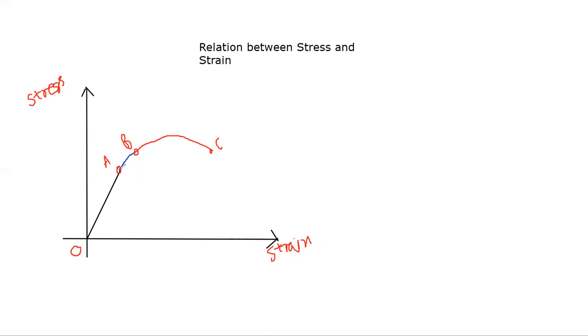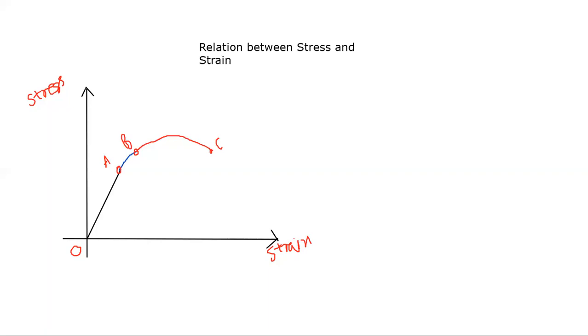Hooke's law is unable to predict the elastic behavior of the material. Now, if the stress is removed, the wire doesn't regain its original length. The wire will not regain its original length, and there will be a permanent set or permanent deformation. So the body will behave as a plastic body.